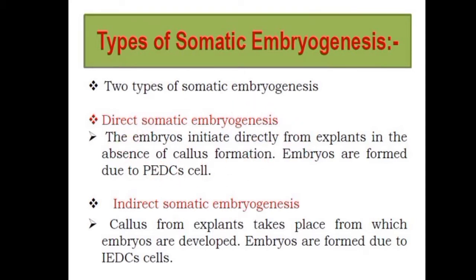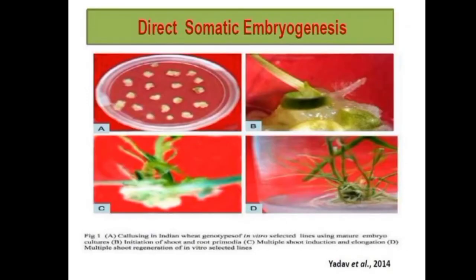Here in the process of direct somatic embryogenesis, consider we have taken the explants. First we have to give the media. Which media will we choose? Obviously we will choose the MS media, that is the Murashige and Skoog media, which is highly nutritious and very rich in mineral nutrients, very suitable and easily affordable. So we choose the explant, and we have to leave the explants for 6 weeks in